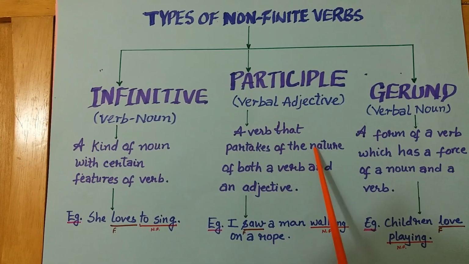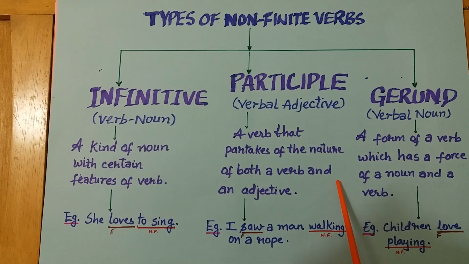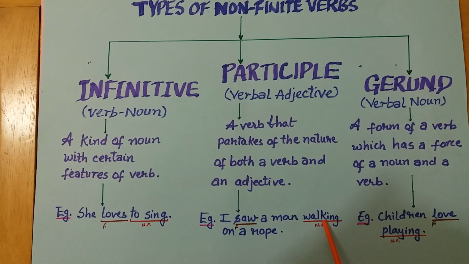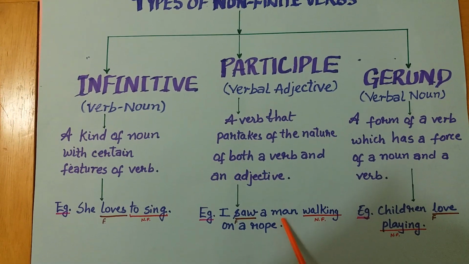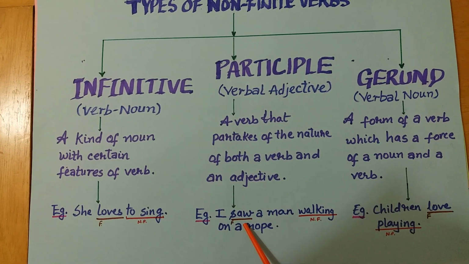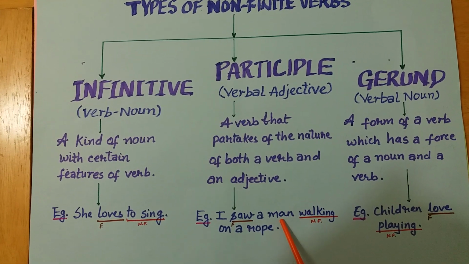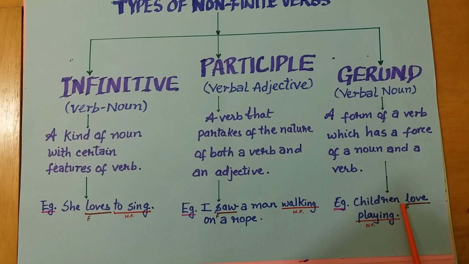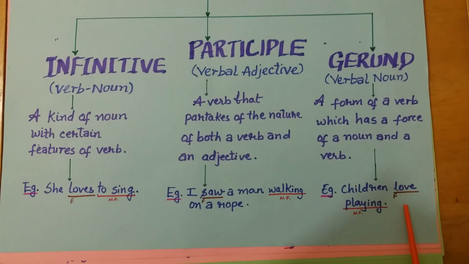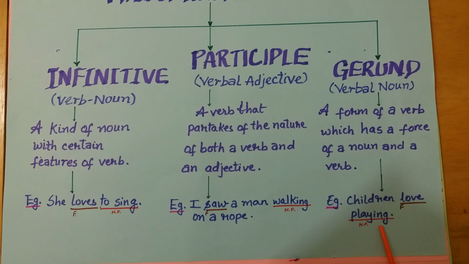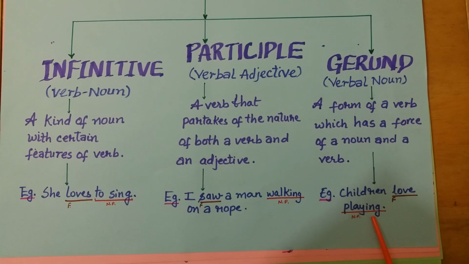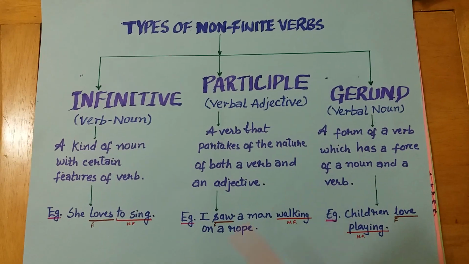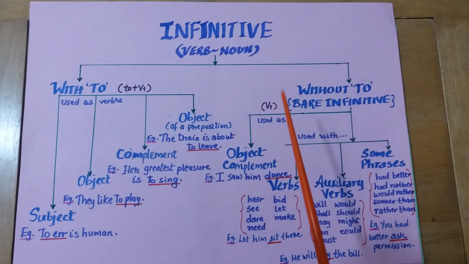Participle is verbal adjective. It is verb that is of nature verb as well as of adjective. I saw a man walking on a rope. Here walking is non-finite, which is qualifying a man. Saw is the finite verb over here. So walking is qualifying man, so it is participle. Gerund is verbal noun. Verbal noun has the force of noun as well as verb. Example, children love playing. Here playing is noun. It is name of an activity and it is a verb also. So it is gerund.